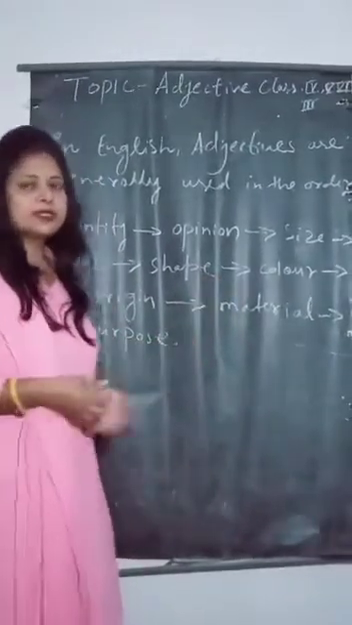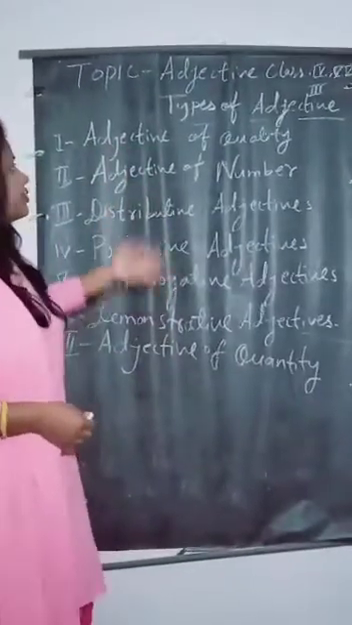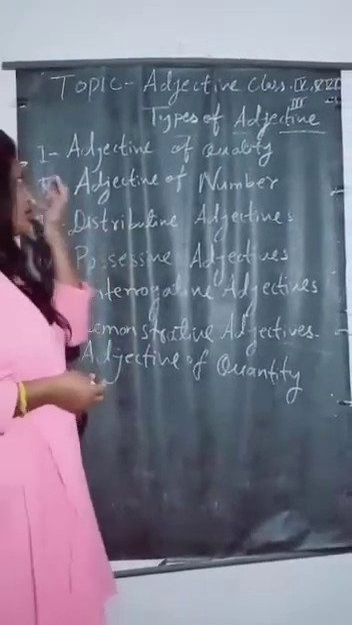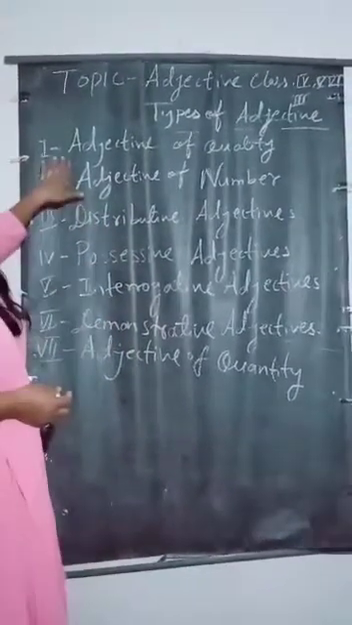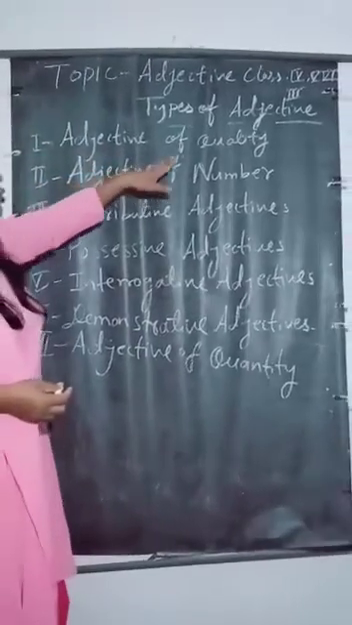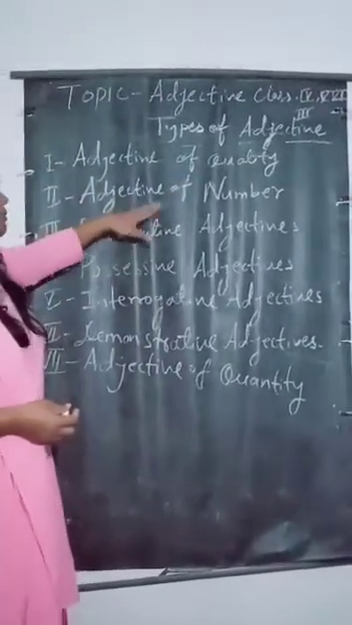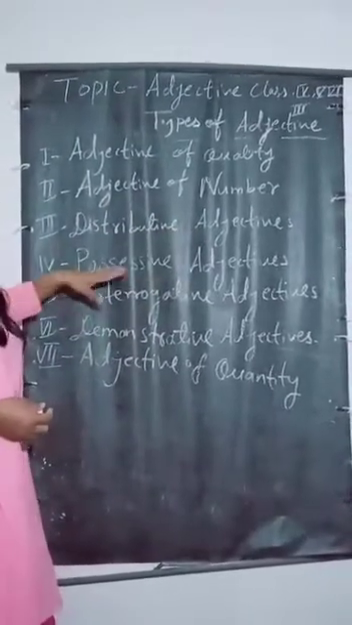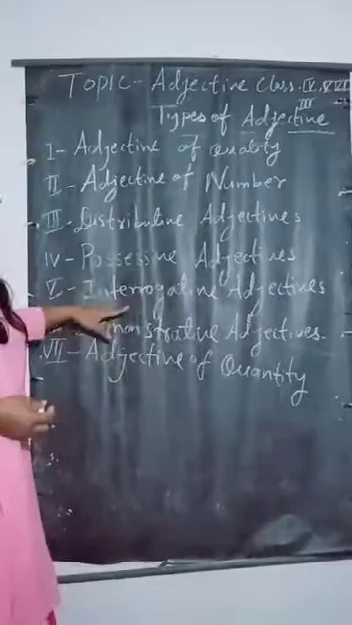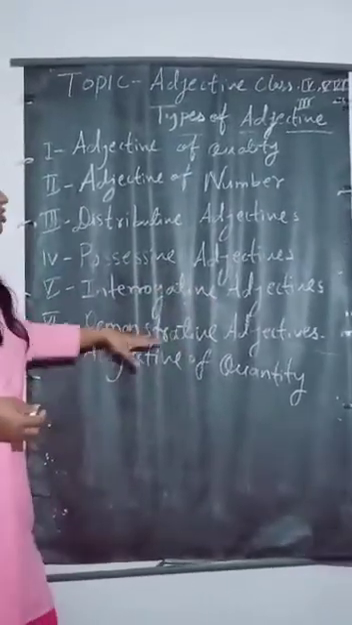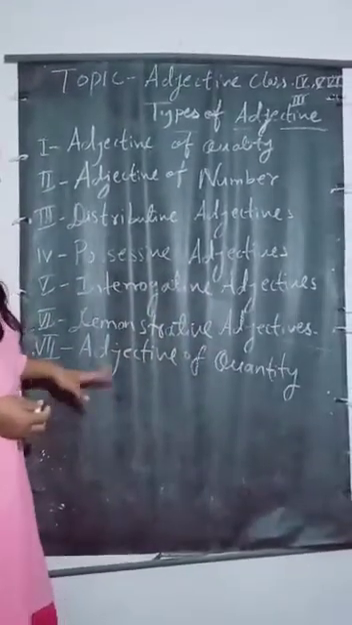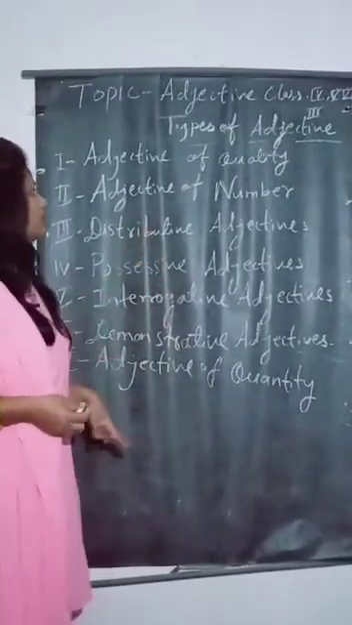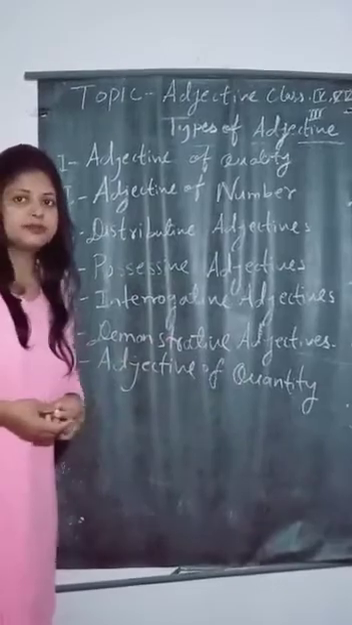Now look at their types. There are 7 types of adjective: adjective of quality, adjective of number, distributive adjectives, possessive adjectives, interrogative adjectives, demonstrative adjectives, and adjective of quantity. Now look at their definitions with examples in detail.